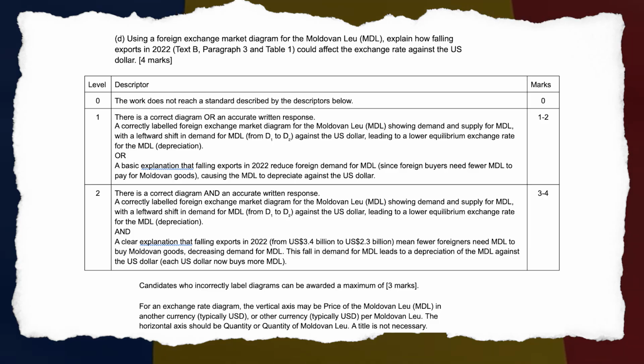3 to 4 marks. Candidates who incorrectly label diagrams can be awarded a maximum of 3 marks. For a foreign exchange diagram, the vertical axis may be price of the Moldovan leu, MDL, in another currency, typically USD, per Moldovan leu. The horizontal axis should be quantity or quantity of Moldovan leu. A title is not necessary.